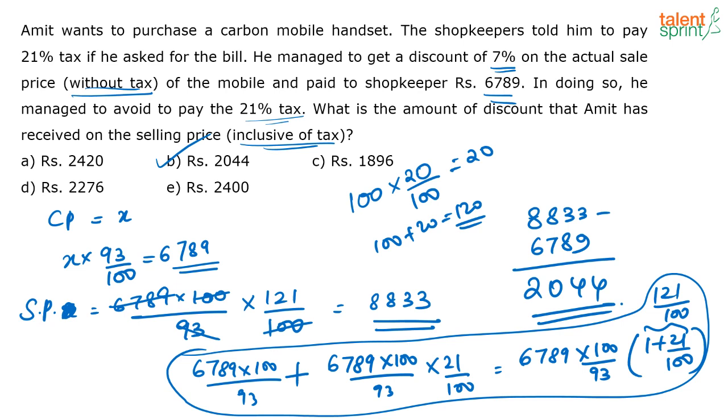Now, what has happened? I have paid only 100 rupees. Out of that, I got a discount of 7 rupees, so I ended up paying only 93 rupees. So what was the actual discount that I got when compared to the actual selling price of the phone? I have got 121 minus 93. Correct? So that is the logic involved in the question.